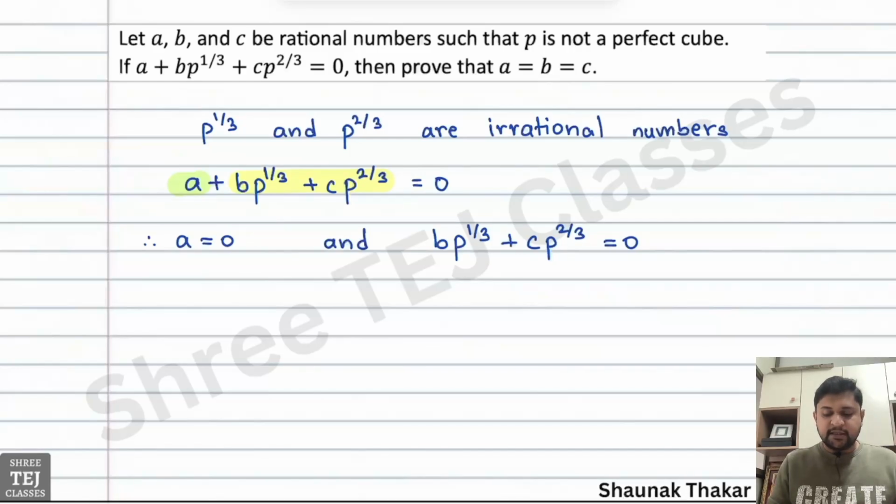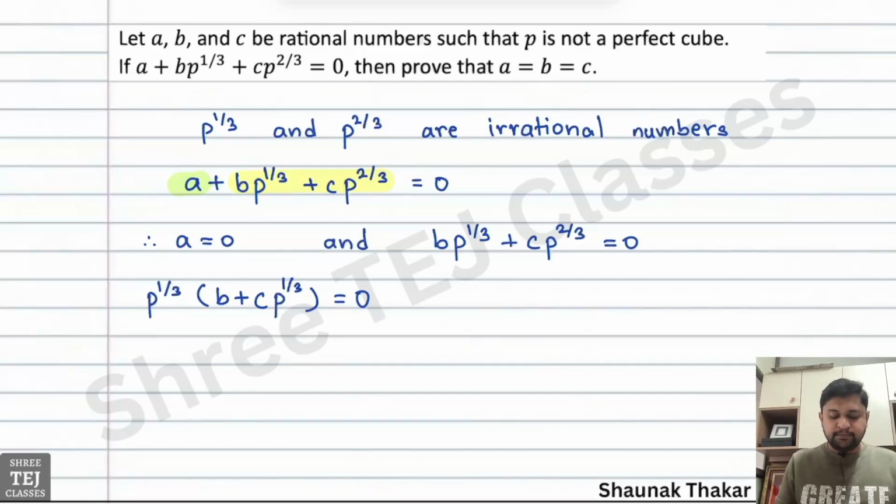Now let us consider the irrational part. If we take P to the power 1 by 3 common, we get B plus C P to the power 1 by 3 is equal to 0. We have taken P to the power 1 by 3 common from these both terms. Now whenever product of two numbers is 0, one of them has to be 0. So either P to the power 1 by 3 is 0 or B plus C into P to the power 1 by 3 is 0.